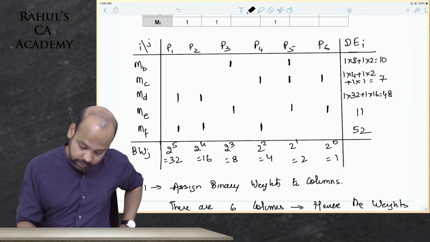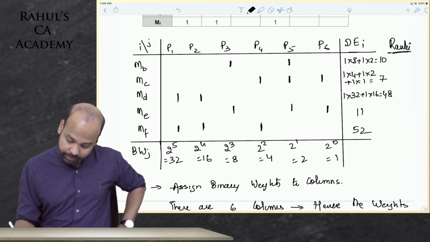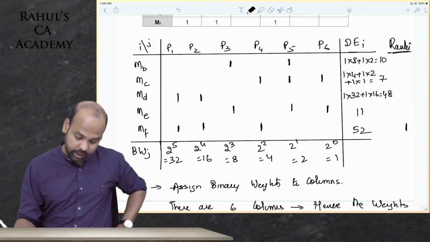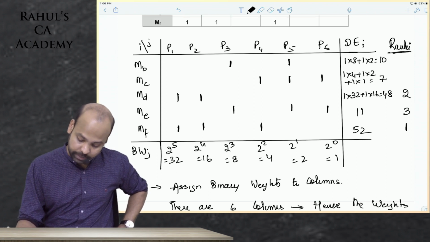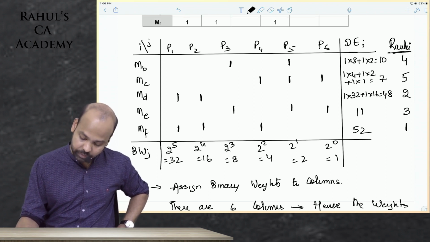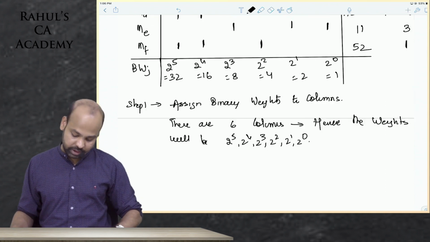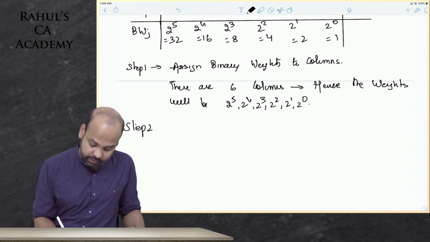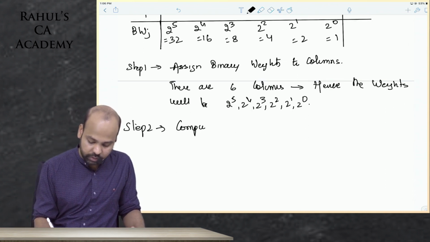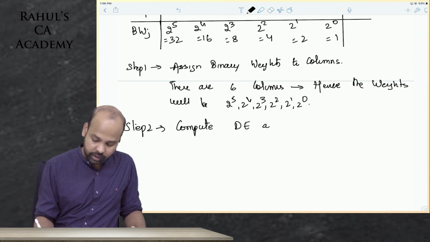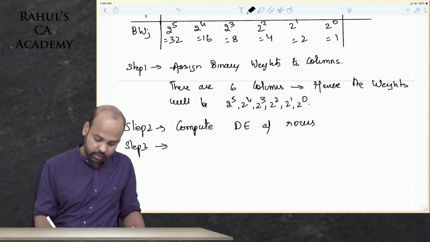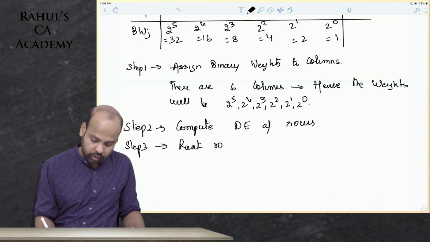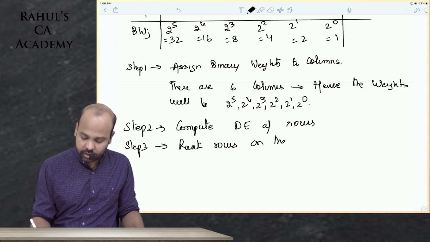I will rank them, beta. Your ranking would be, first ranking is to MF, second ranking is to MD, third ranking is to ME, next ranking is to MB, next ranking is to MC. This would be the ranking, guys. Step 1 is to assign binary weights. Step 2 is compute decimal equivalent for rows. Step 3 is rank rows on the basis of decimal equivalent.